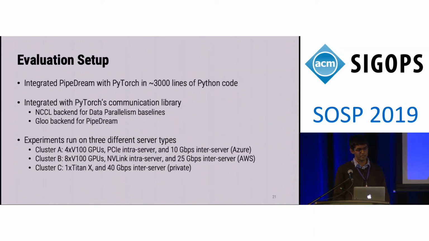Some notes about the evaluation setup. We integrated PipeDream with PyTorch in about 3,000 lines of code. We use PyTorch's communication libraries for inter-worker communication. We use the NCCL backend for data parallelism baselines because NCCL is explicitly optimized for all-reduce, and we use the Gloo backend for PipeDream's communication. And we ran experiments on 3 different server types, 2 server types in the public cloud on Azure and AWS. In particular, cluster B is run on 8 GPU servers with NVIDIA's proprietary NVLink interconnects. And this provides extremely high bandwidth between GPUs on the same server.